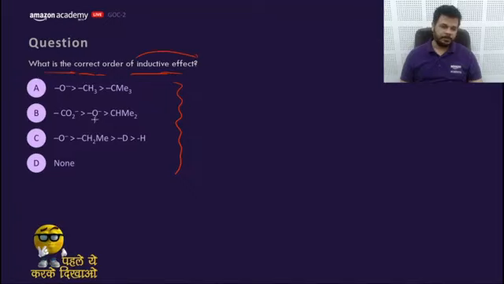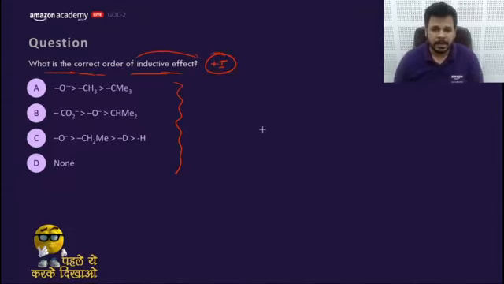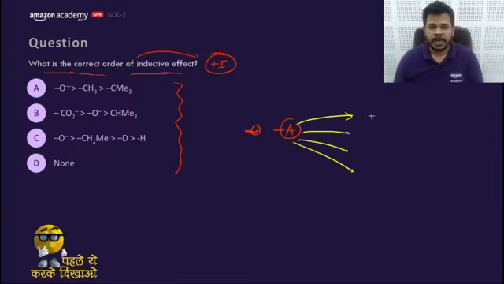AJ says A. Okay. So how to identify whether the compound is plus I or minus I? Let's have an example. You have compound A, and you need to identify whether it will be plus I or minus I. Ask some questions like these 4 questions: whether this A compound is negatively charged, or it is an alkyl group, or it is deuterium or tritium, or it is SiH3.